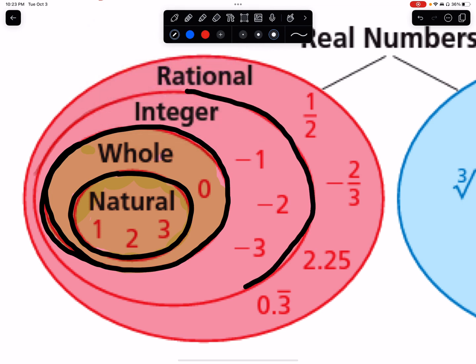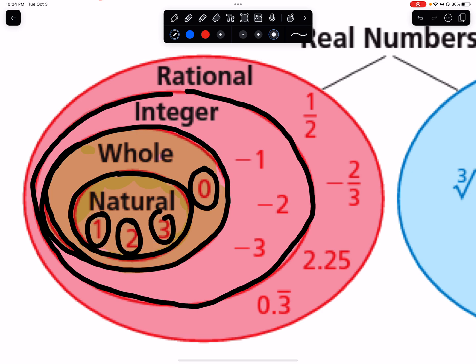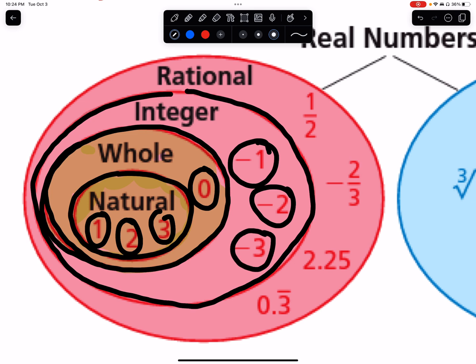So what do integers include? Well, integers include all the natural numbers and all the whole numbers because they're inside of the large integer oval. Okay, so it includes 0. Integers include 1, 2, and 3, but they also include these types of numbers, -1, -2, and -3.